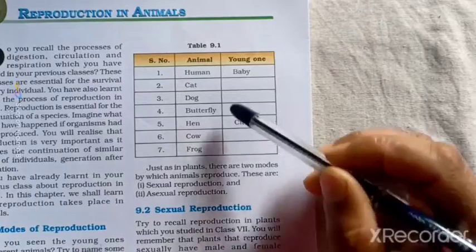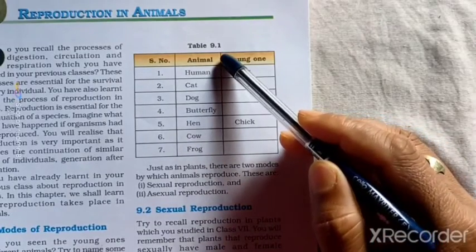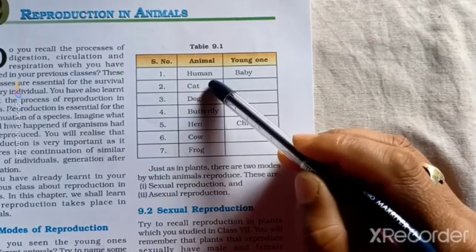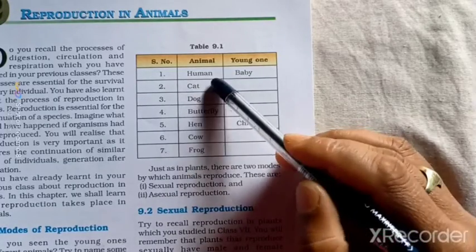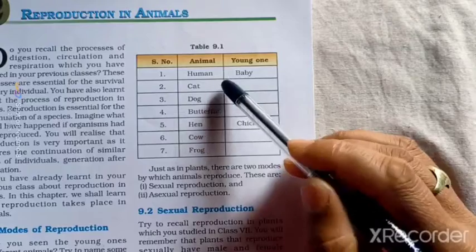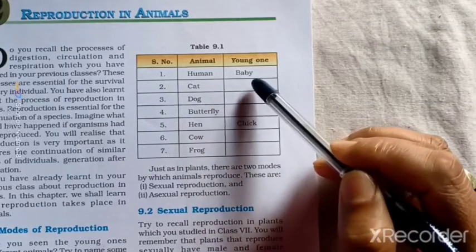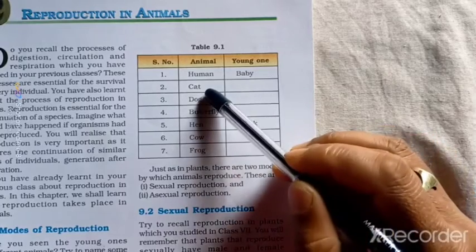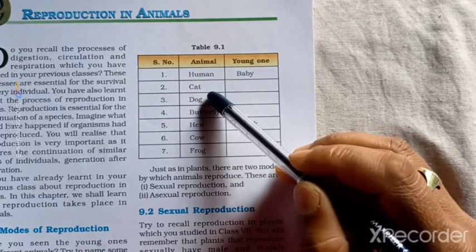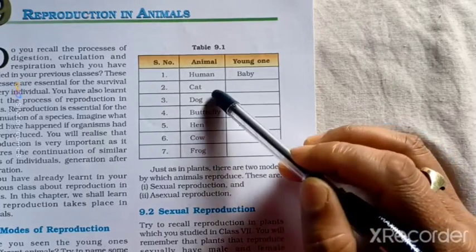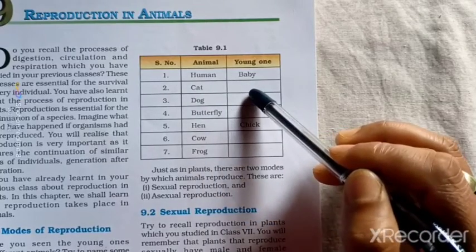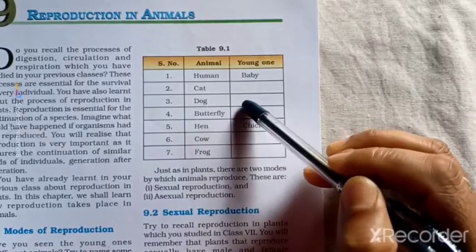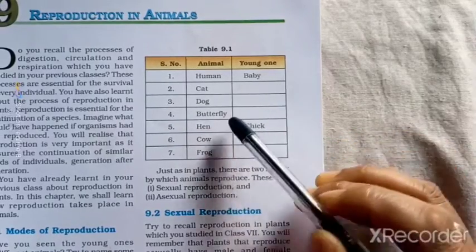Here in table 9.1, at serial number 1, the name of the animal is human, and the name of the young one of the human is baby. For cat, the young one is kitten. For dog, the young one is puppy.